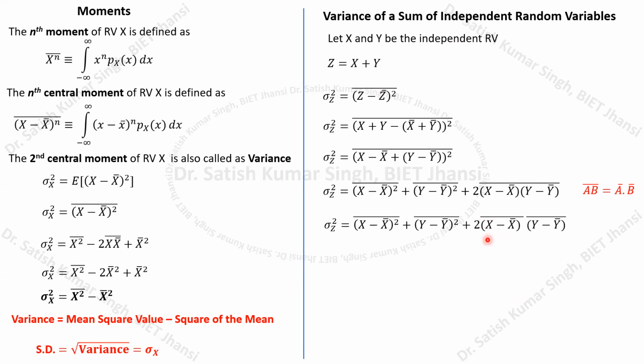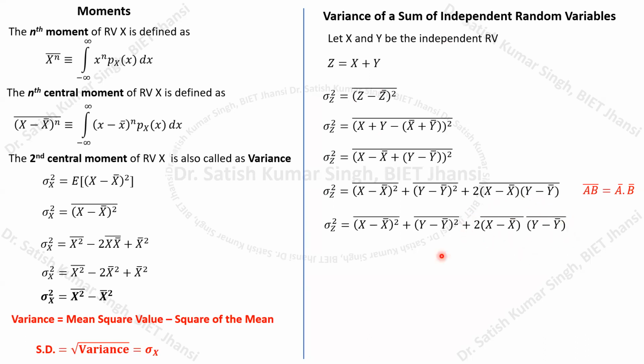here we can see again it is two numbers. This x bar represents a constant value, so even if you write x bar, it means that it is x bar only. Suppose your mean value is, let us say, 2.5, then the mean value of 2.5 doesn't make any sense, so again it will be 2.5 only. Therefore, this will be treated as a constant x bar, and y bar will be treated as a constant. So if you apply the bar over this, it will become x bar minus x bar, and y bar minus y bar. That time this x bar minus x bar will be cancelled out, and this entire term will become zero.